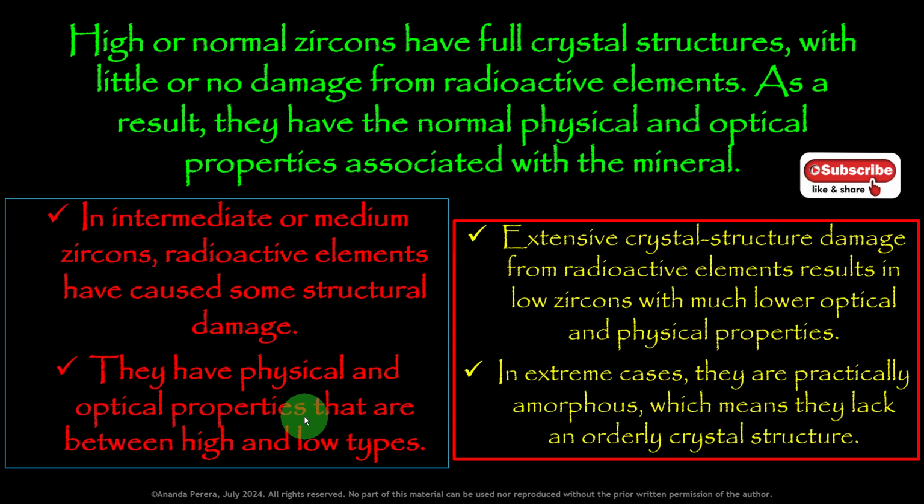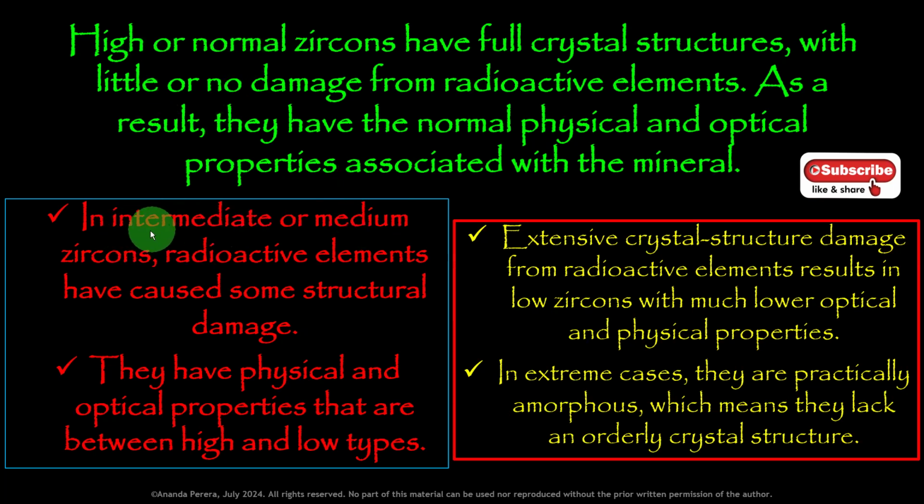Then, intermediate or medium zircons. Another name for high zircon is normal zircon, and another name for intermediate zircon is medium zircon. High means normal, intermediate is medium.